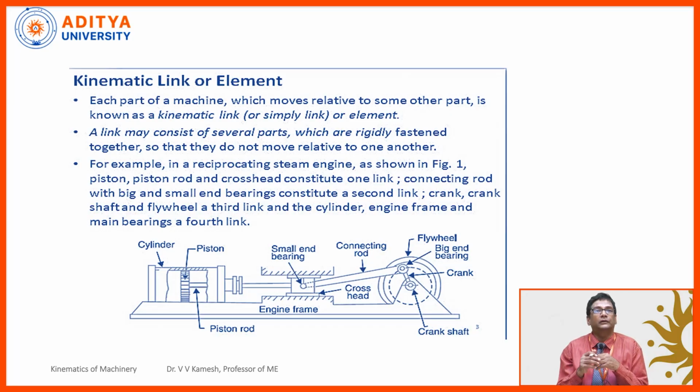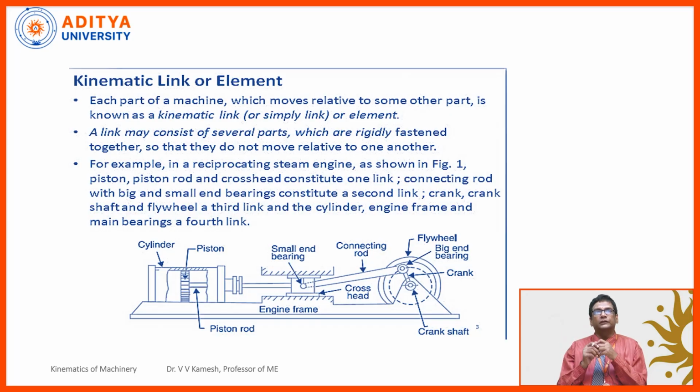Got the point? Here you may have some doubt: what is meant by rigidly fastened? Rigidly fastened together means they do not move relative to one another. I am able to move my hand like this, but my hands are already fixed to my body. I cannot move the left hand in one direction and the right hand in another direction beyond my workspace. I can move a slight distance, here also some distance, but I cannot move my total body along with my left hand and right hand.